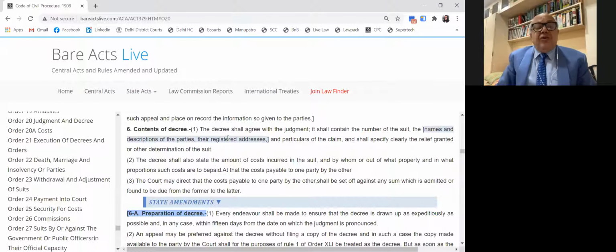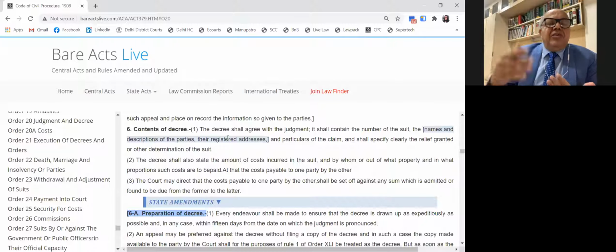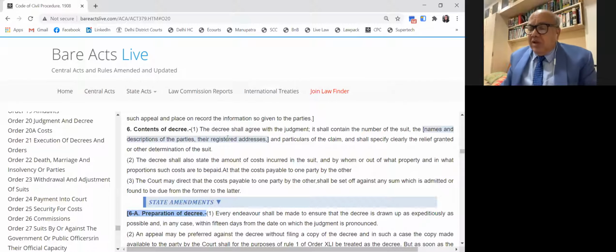Then it should also mention, in the case of the Specific Relief Act, whether a decree is passed by the court for specific performance or for damages. Then there is a suit for perpetual injunction, mandatory order of injunction under the provisions of the Specific Relief Act, sections 36, 37, 38, you know very well.